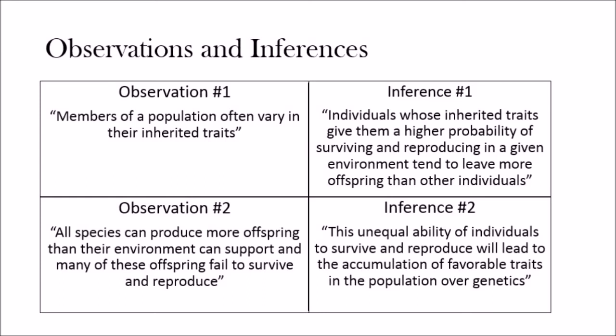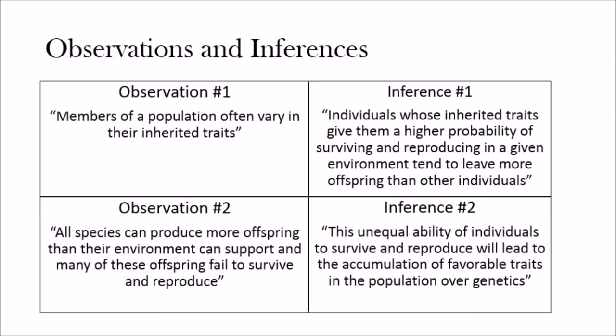So from these two observations, he made two big inferences. The first inference is that individuals whose inherited traits give them a higher probability of surviving and reproducing in a given environment tend to leave more offspring than other individuals. So basically what that's saying is organisms which have better traits suited for their environment, organisms more fitted for their environment, are going to have a higher tendency to leave more offspring than individuals that are not suited for the environment.